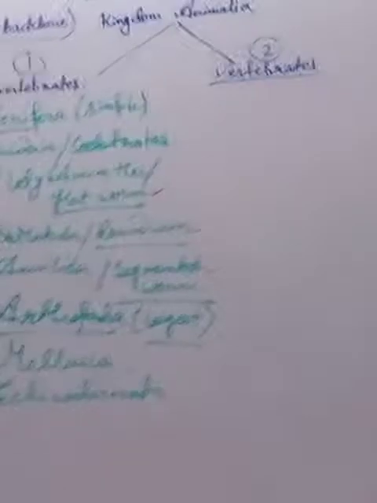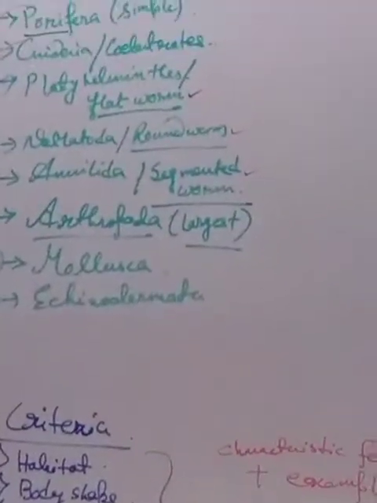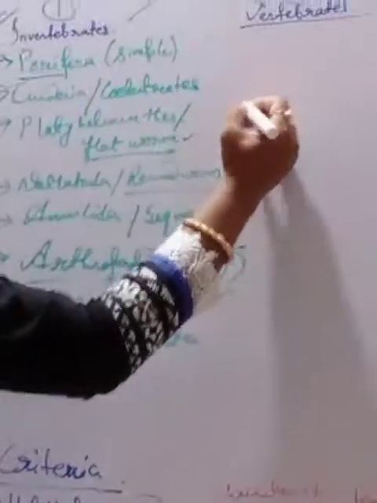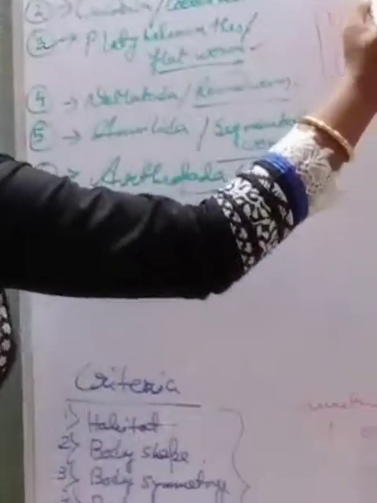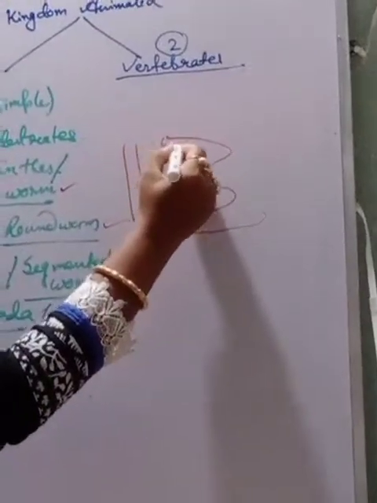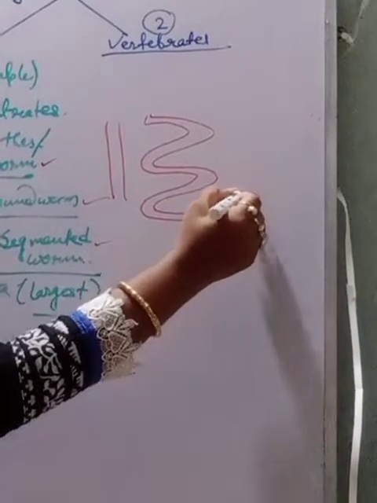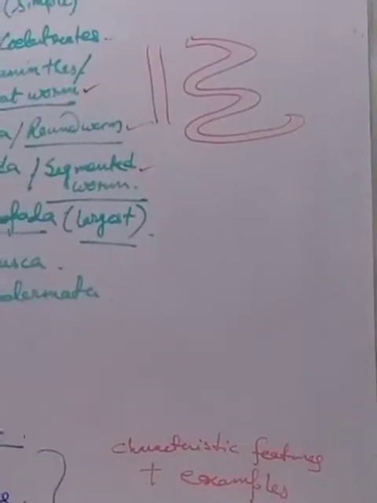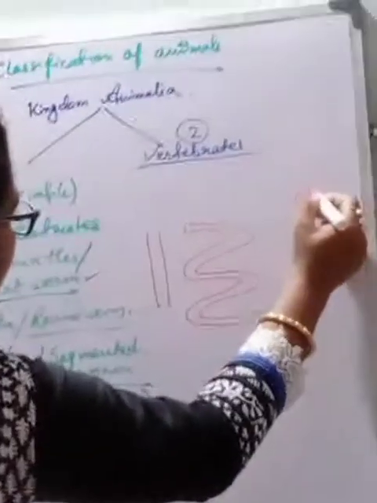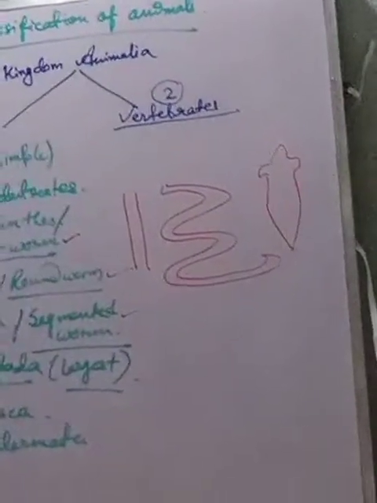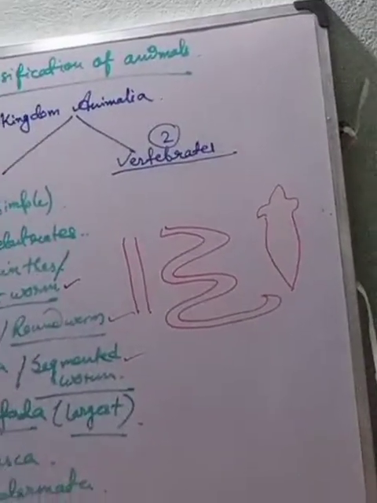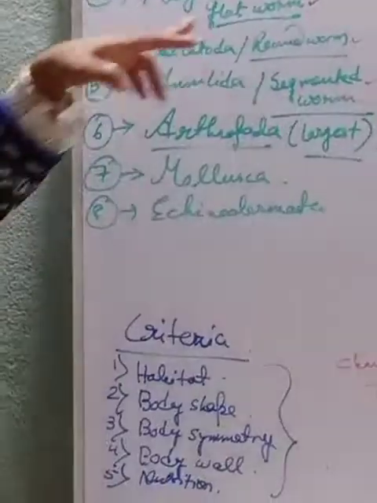If I come to the first group, that is the Platyhelminthes, the flat worm. The flat worms, their body is actually flat. From top to bottom, they are flat. If I draw the figure like this, they are totally flat. If I draw another one, they are having flat bodies. The body is dorsoventrally flattened. From both the sides, they are flat. So they are called flatworms.